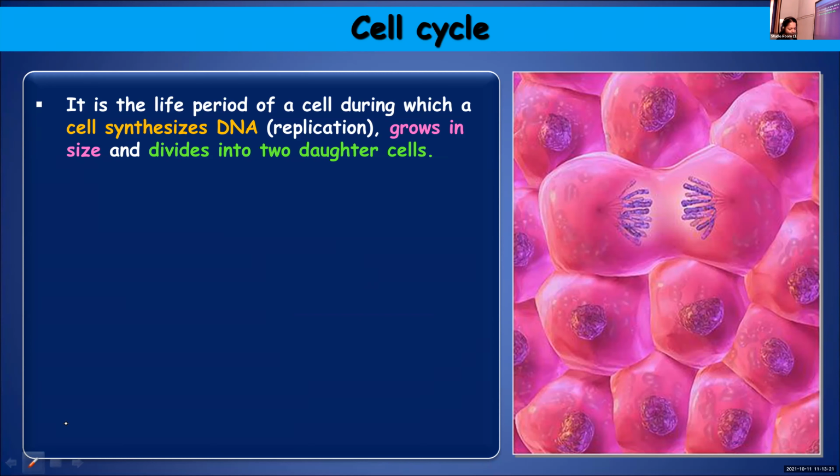So it is cell division that leads to the formation of new gametes, but that is different from the cell division taking place in your body cells. The cell division taking place in your body cells is different from that taking place in your reproductive cells. So we will learn in detail about the two types of division. Let's learn more about cell division today. The chapter that we are going to deal with is cell cycle and cell division.